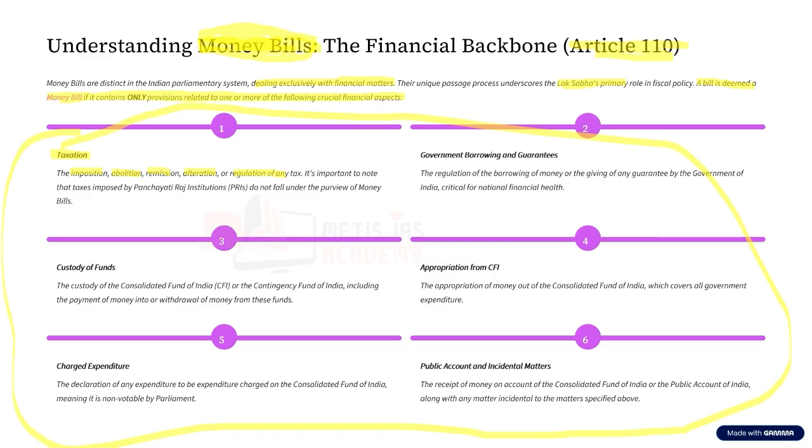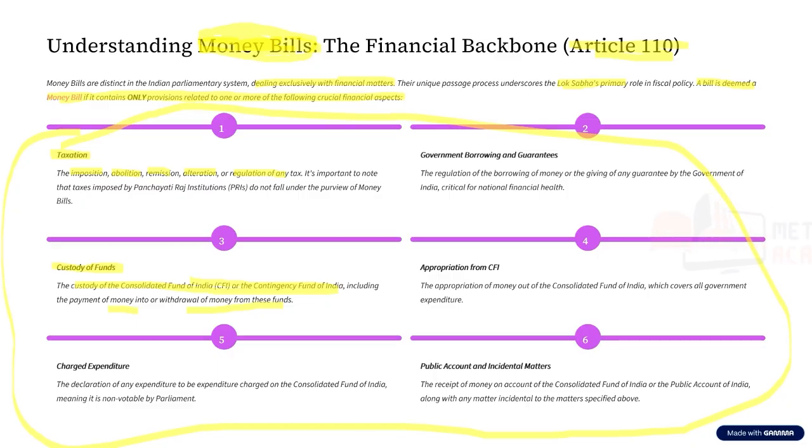Now, next is custody of funds. What is this custody of funds? It is the custody of the Consolidated Fund of India or the Contingency Fund of India, including payment of money into or withdrawal of money from these funds. See, like every person has a bank account, from which we spend money and to which money gets credited.